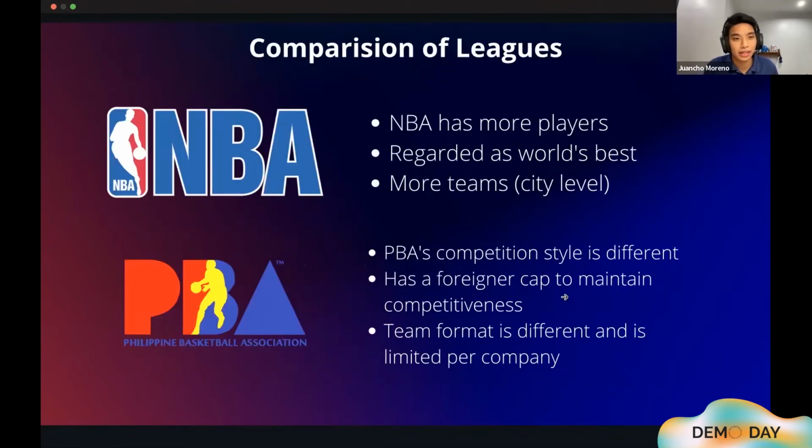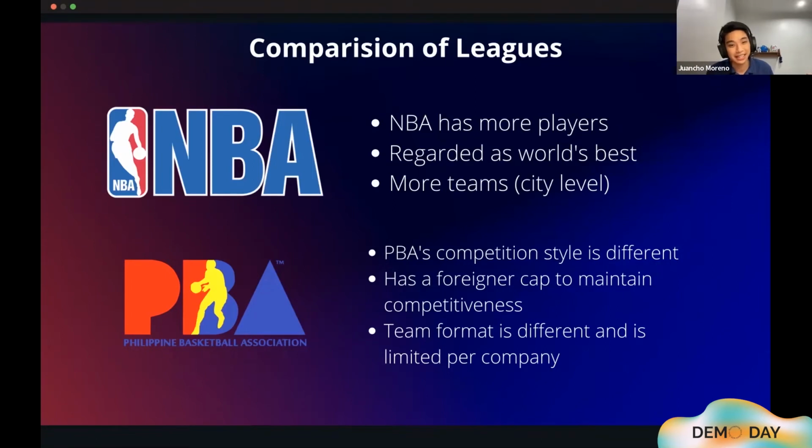So moving on to the comparison between the leagues, we have the NBA, which is a bigger league, with more players and more teams. Again, it is important to note that the NBA is the world standard when it comes to basketball leagues. The PBA, on the other hand, has a different competition style. It has a foreigner cap to maintain competitiveness, and its team format is totally different as it is defined and limited by companies instead of cities.